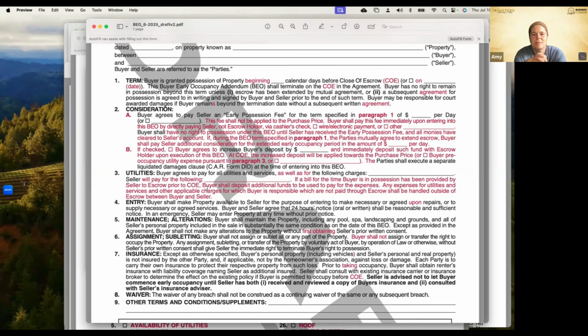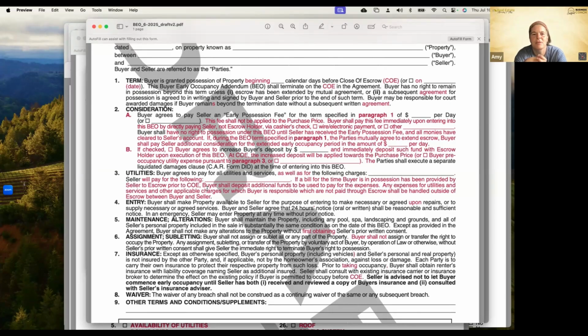If during the BEO term specified in paragraph 1, the parties mutually agree to extend escrow, buyer shall pay seller additional consideration for the extended early occupancy period in the amount of blank per day. Okay, so it's just saying, hey, if escrow gets extended longer, buyer's obligated to pay more funds. If checked, buyer agrees to increase buyer's deposit by blank and immediately deposit such funds with escrow holder upon execution of this BEO. At close of escrow, the increased deposit will be applied towards the purchase price or buyer's pre-occupancy utility expense pursuant to paragraph 3 or blank.